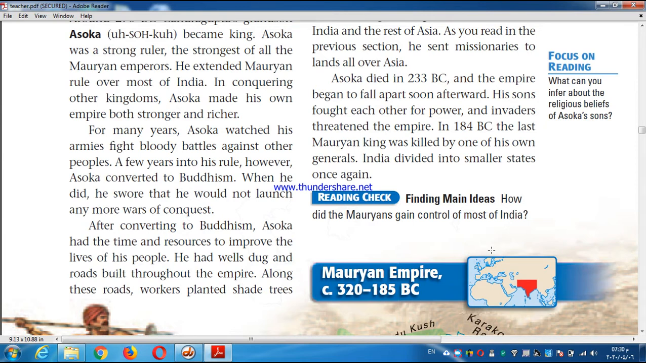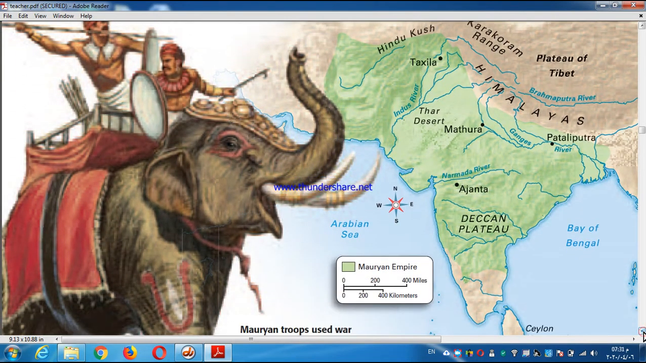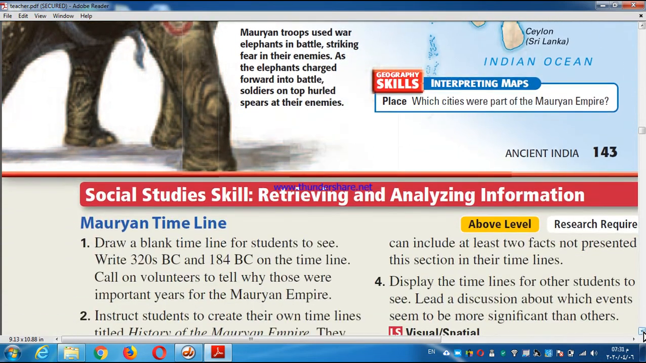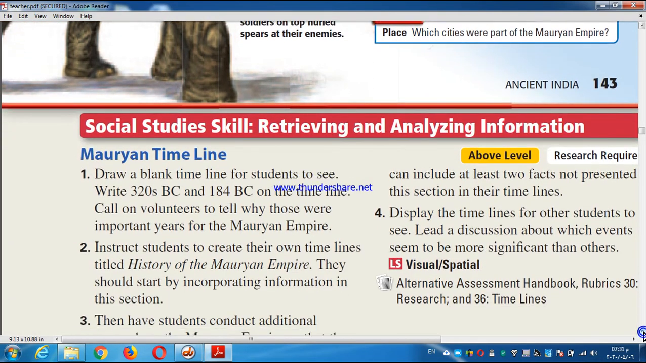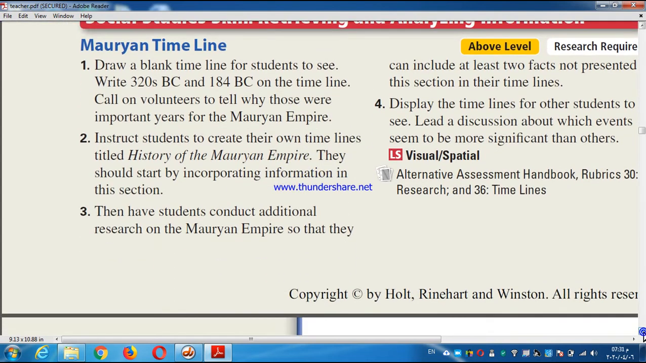Let's discover this by ourselves. On the second page, dear guys, follow me. We're going to know what would happen in India after the last Mauryan king from Asoka's dynasty was killed.